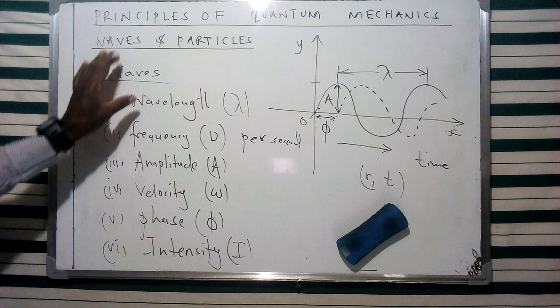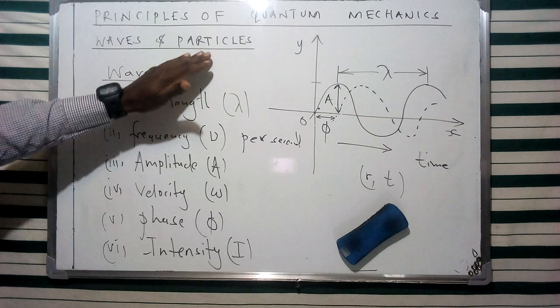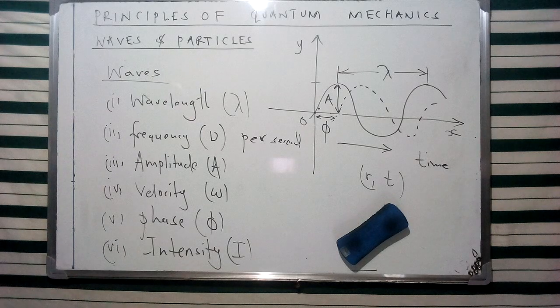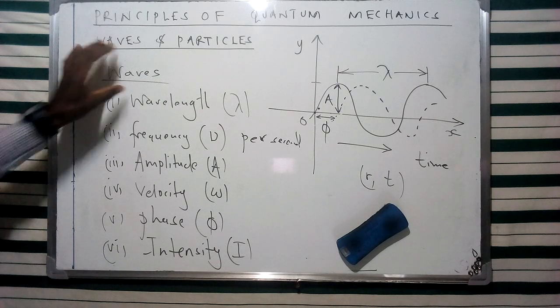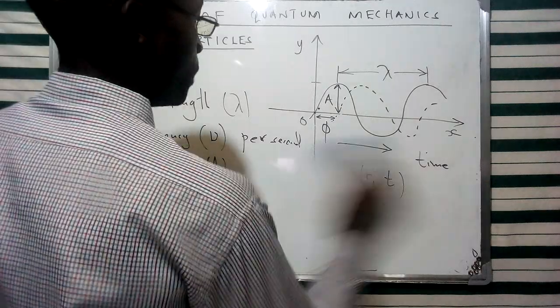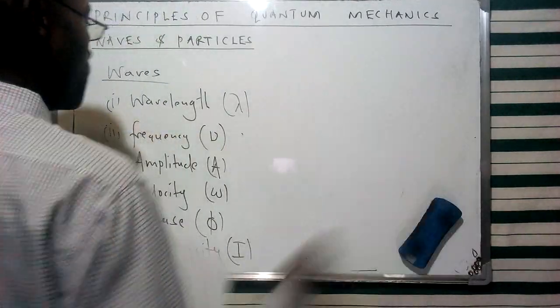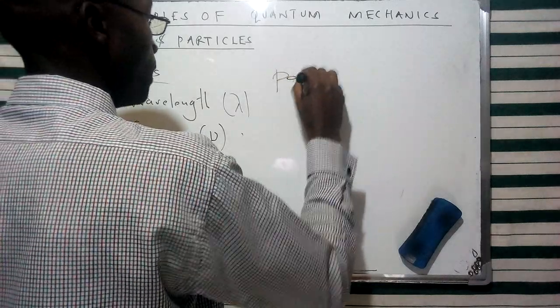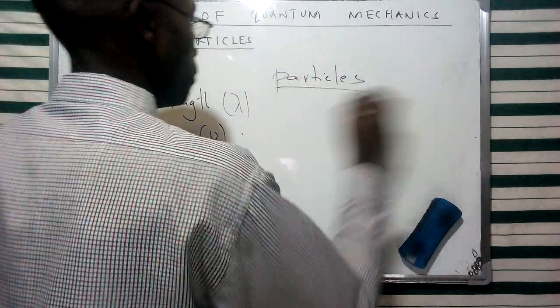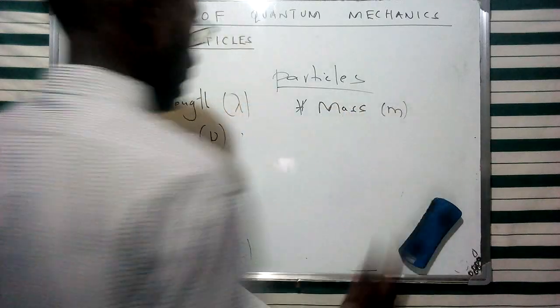Now that we have said this particular concept of waves and particles are going to be having specific characteristics which are going to be similar, and that of course is going to be explained under the dual nature of matter as I've mentioned. Now, in this case, for particles, we can as well look at the few characteristics that we're going to encounter. And of course, these are going to be in terms of what we refer to as mass. So particles possess mass, which is going to be given in terms of m.